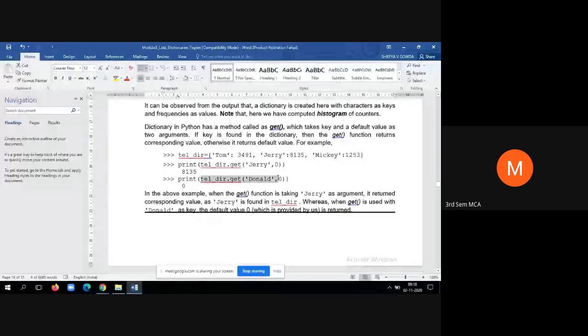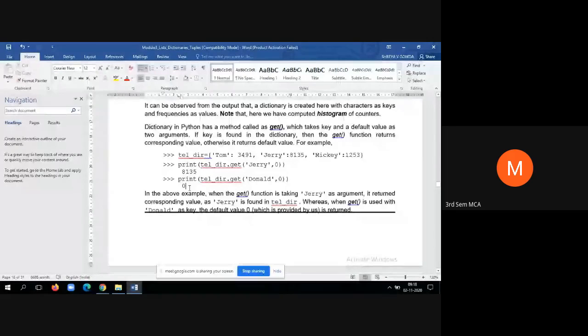Now similarly, you can check this dictionary. There is no key by name Donald. Now what happens if I try to retrieve the value of Donald? I cannot retrieve the value of Donald. Why? Because it is not at all existing in the dictionary, and I'm setting the default value as 0. So since it is not existing, it will print the default value 0.